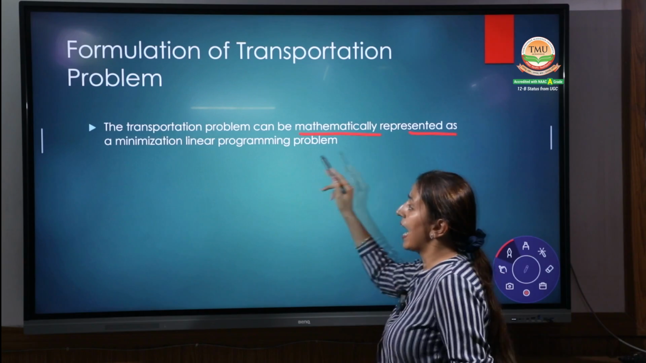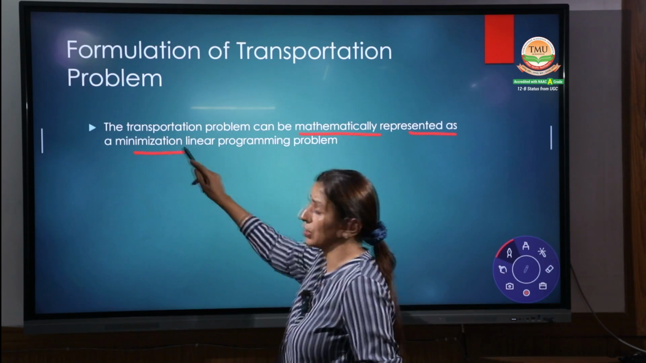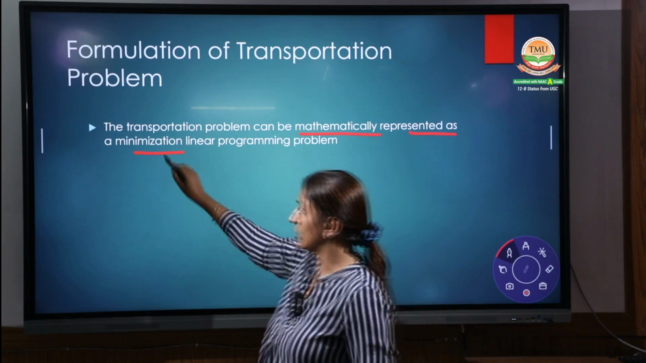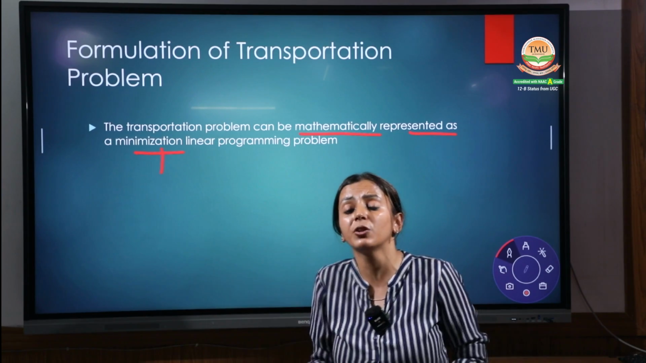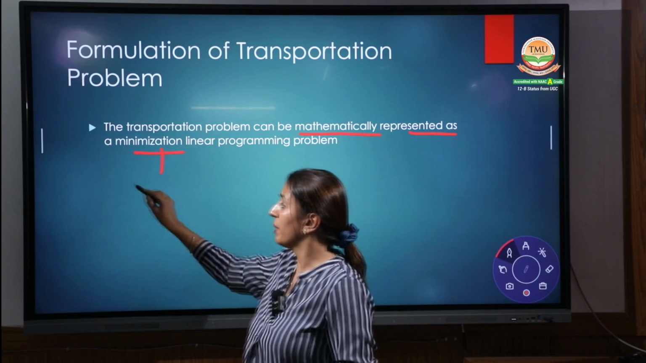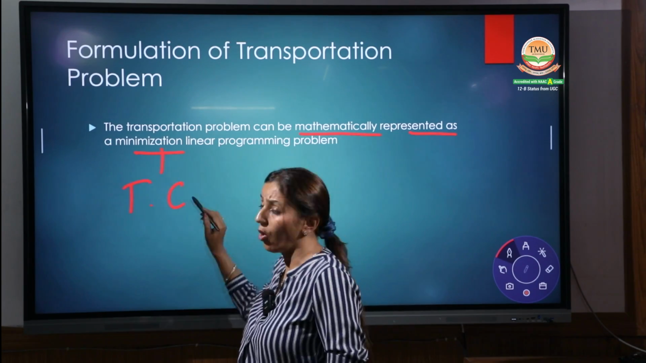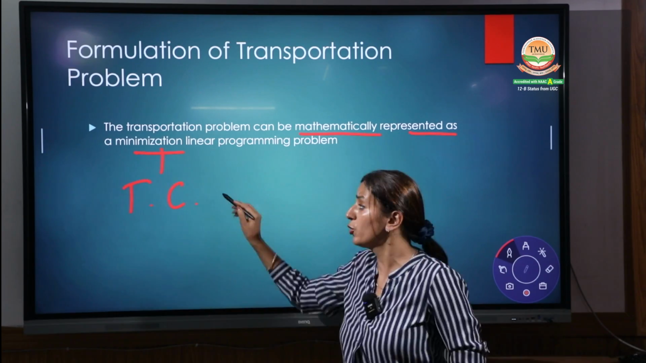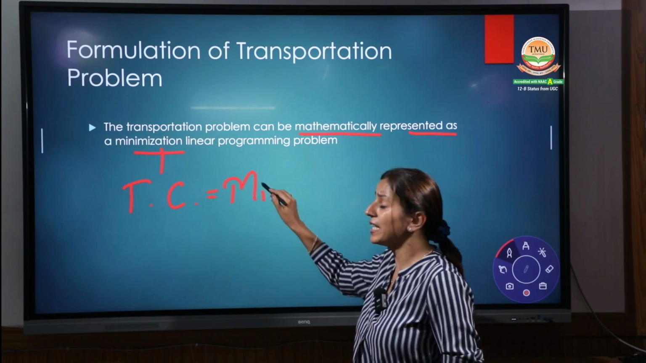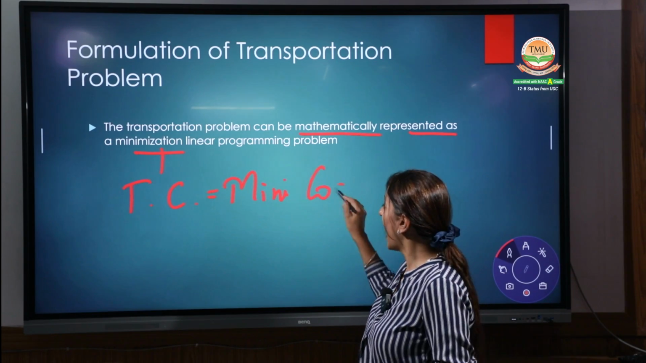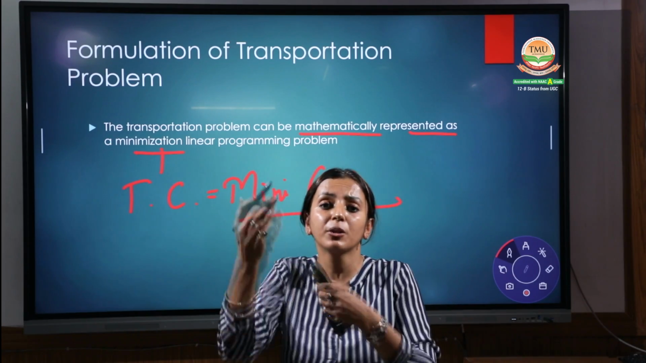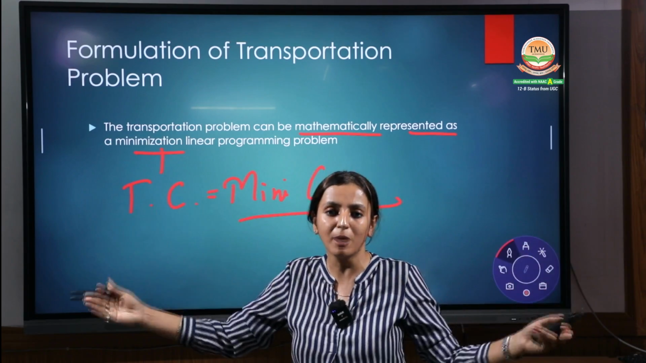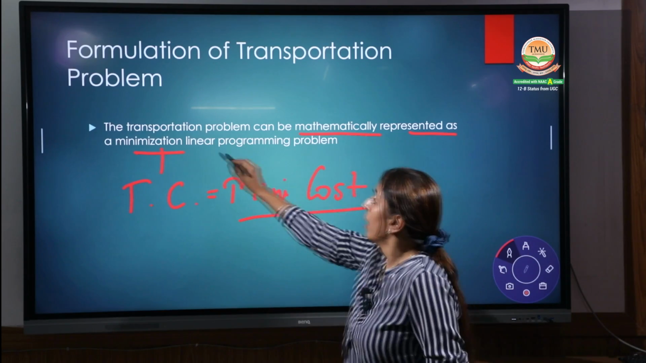It is mathematically represented as a minimization. Why do we use the word minimization? Why haven't we used maximization? Because in transportation cost, the manager wants to minimize their cost as much as they can. The best reason is that the minimum cost will give you the maximum profit, right?